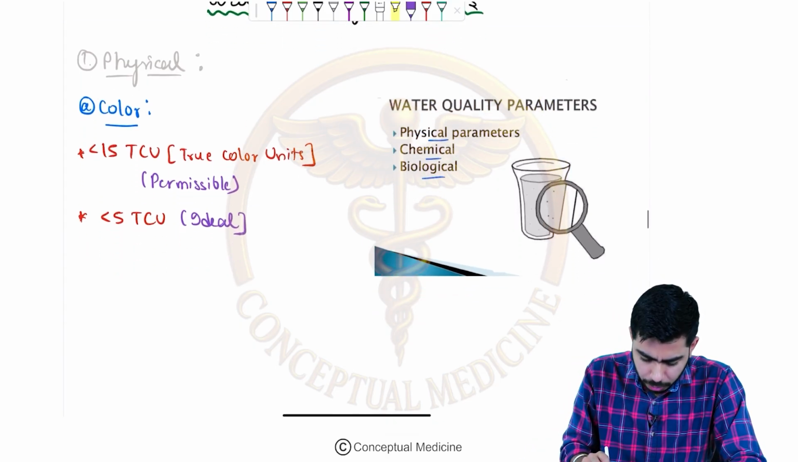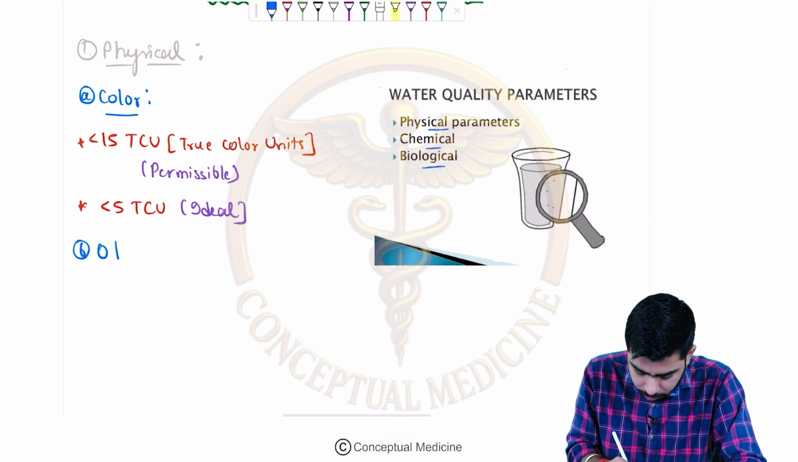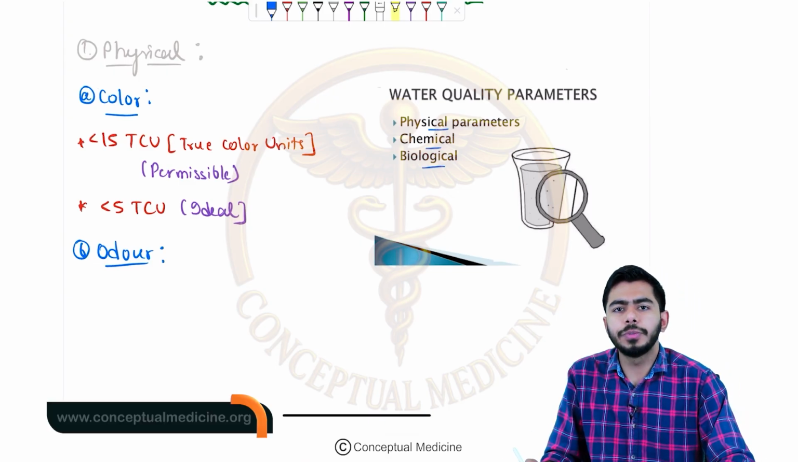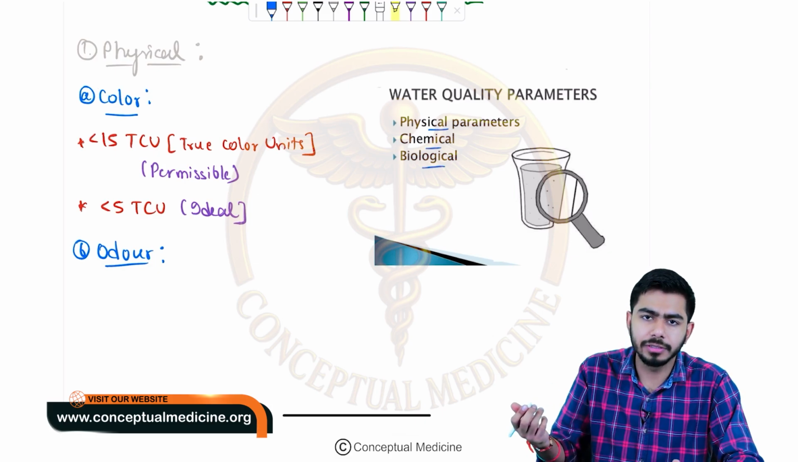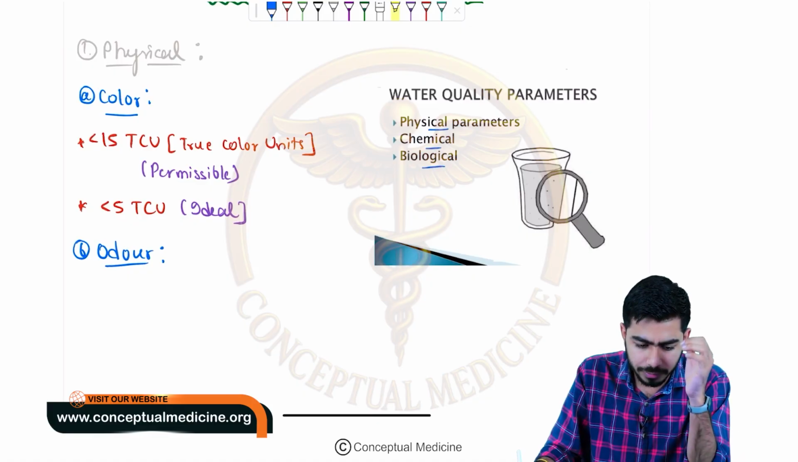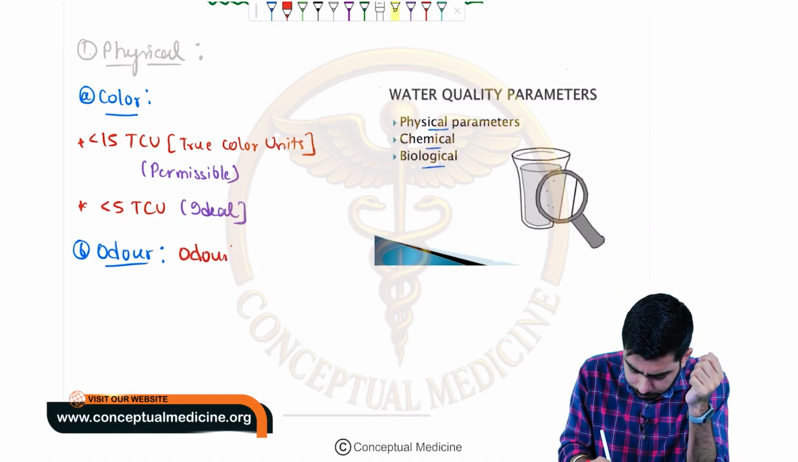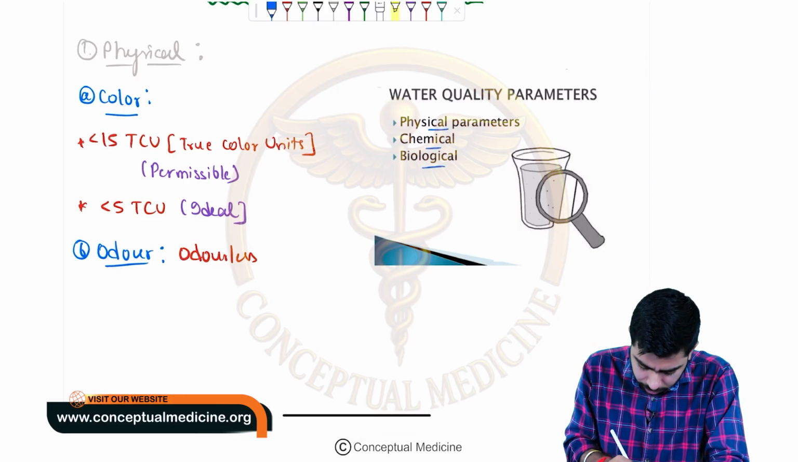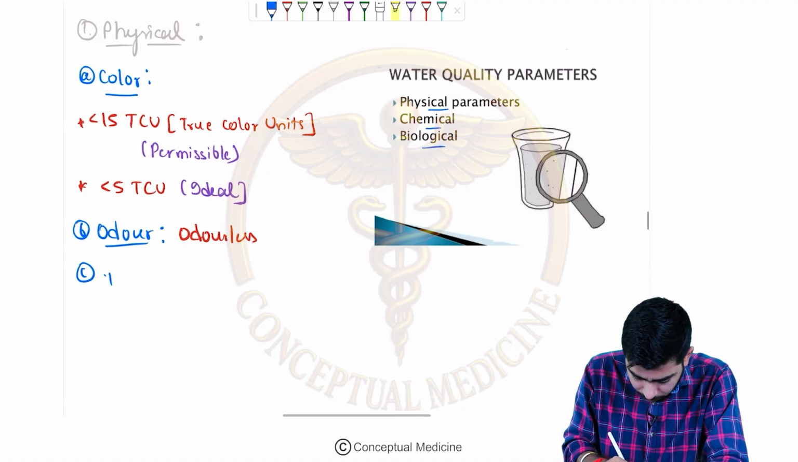After the color, we shall be talking about the odor. What about the odor of the water? Obviously the water should be odorless. It should not have some kind of smell. If it is there, then obviously it is contaminated or infected by something. So if you talk about odor, it should be odorless. It's very simple, nothing new over here. Everybody knows that. And the next component in the physical parameter of the water quality is the turbidity.